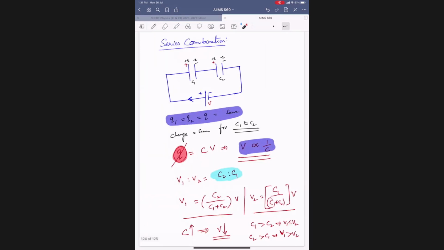Copy this now, everybody. So in series combination, which remains constant? Charge.